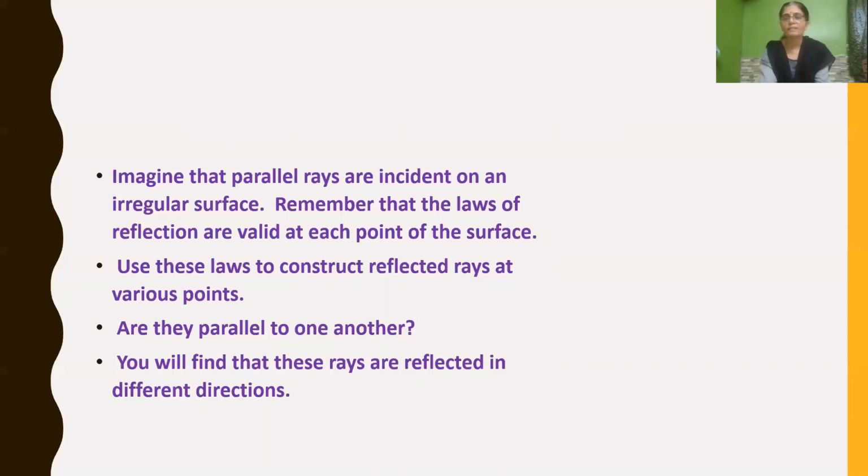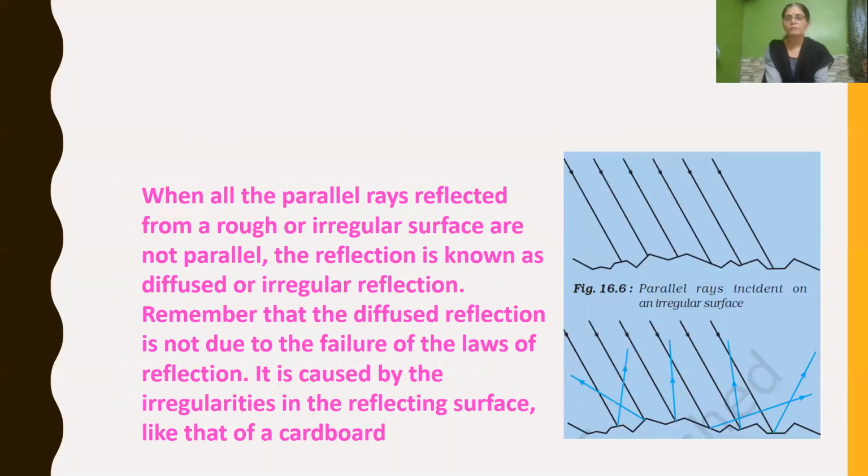They get scattered everywhere. In the first figure, all the parallel rays are incident rays because they strike the irregular surface. On an irregular surface there are ups and downs. When all the parallel rays strike the irregular surface, or you can say rough surface, what happens after striking the surface? They get reflected back.